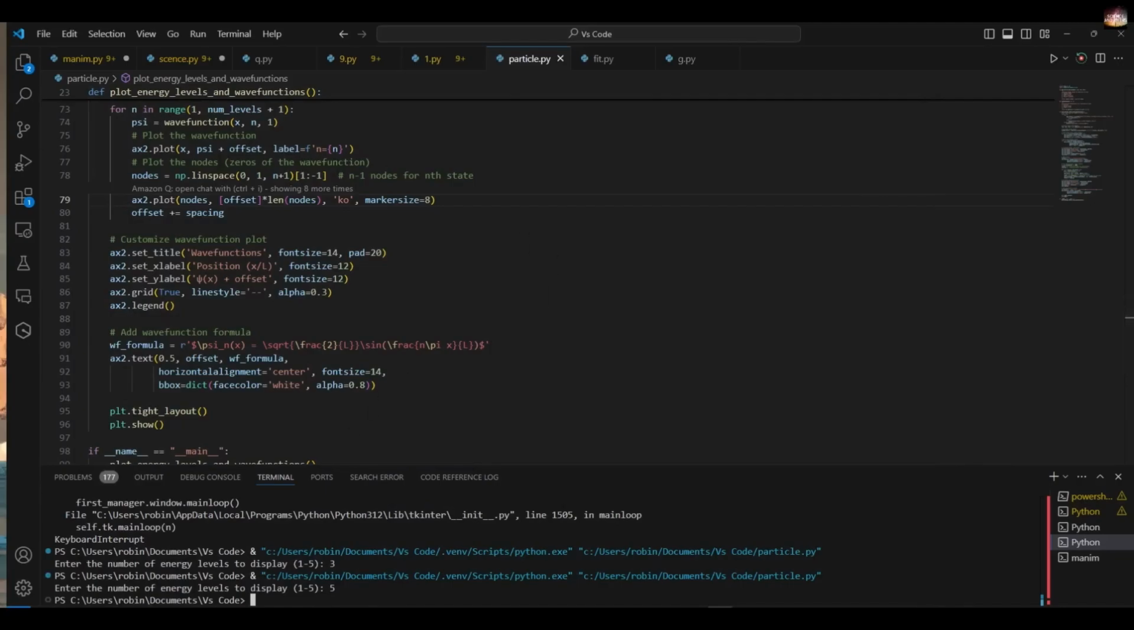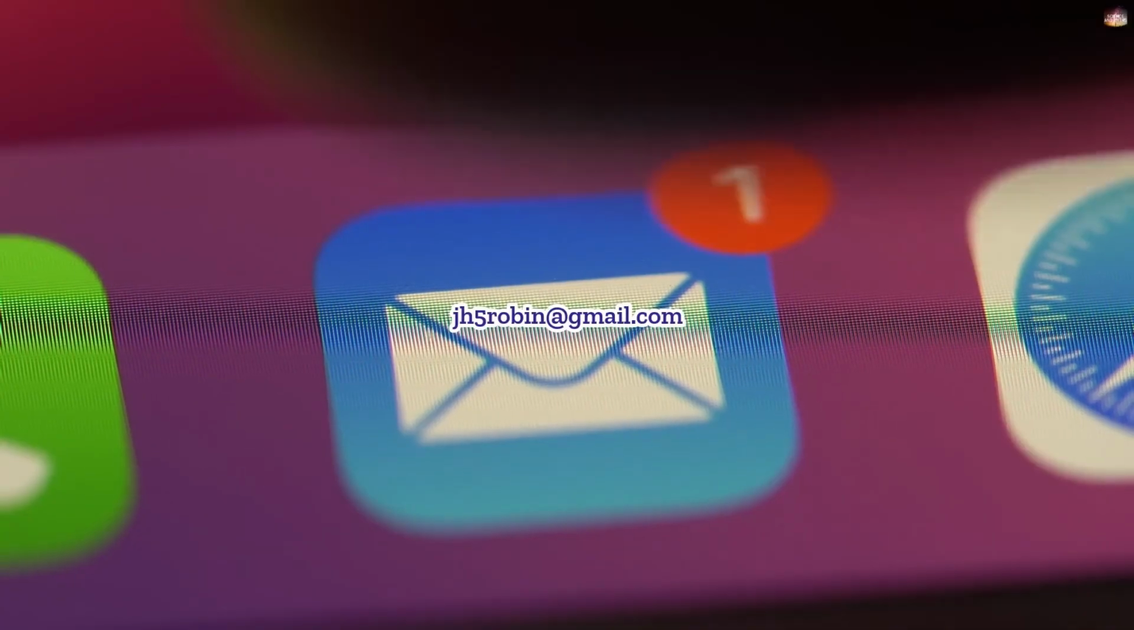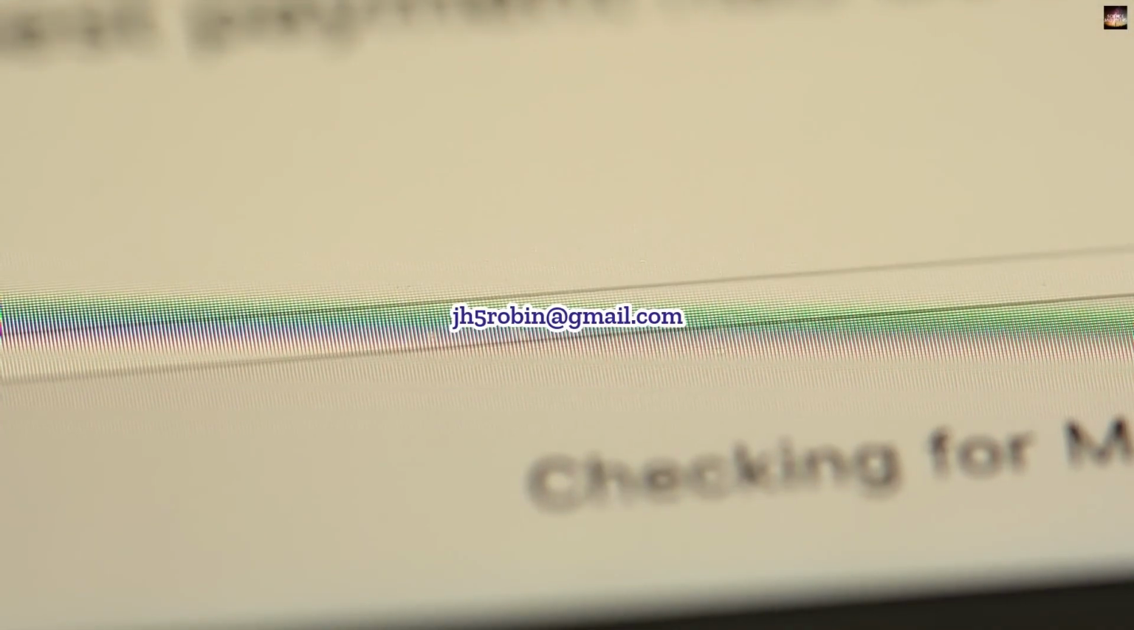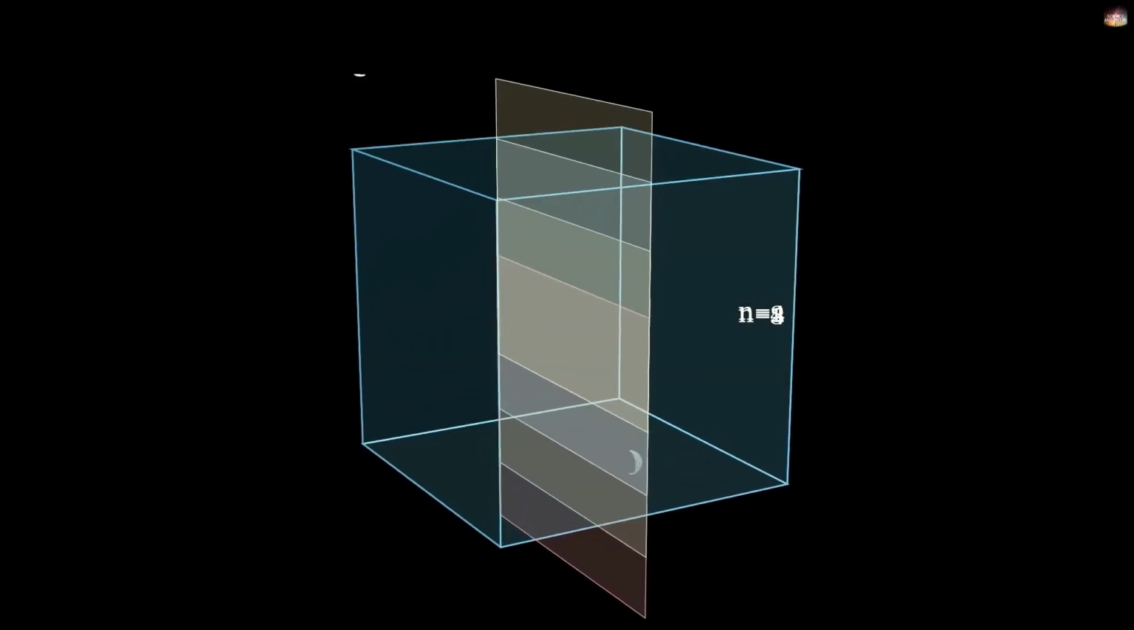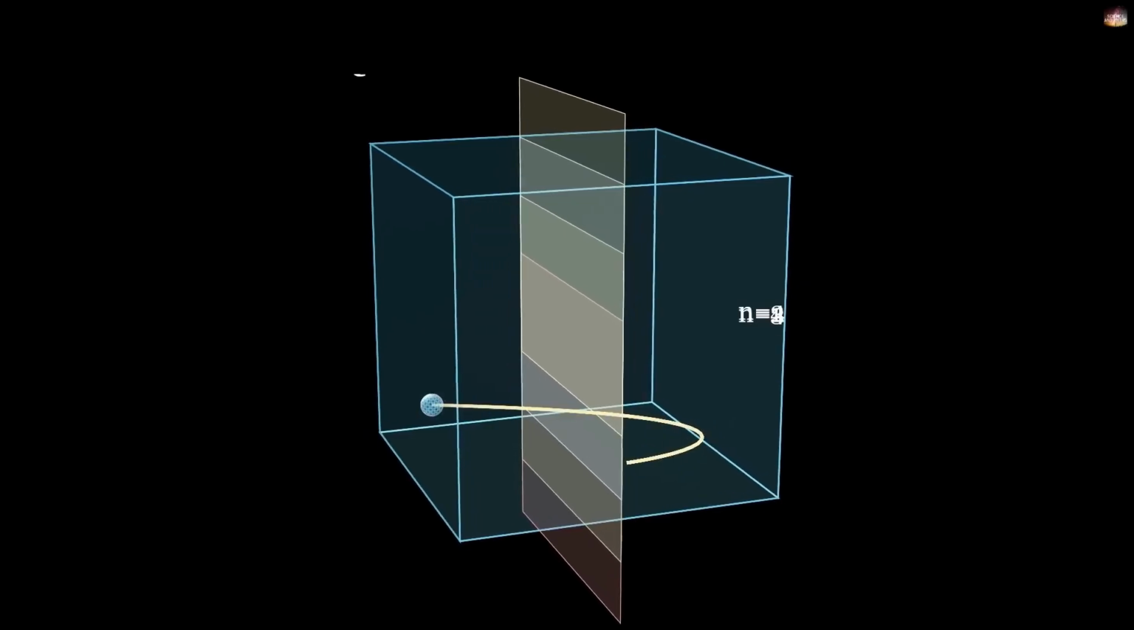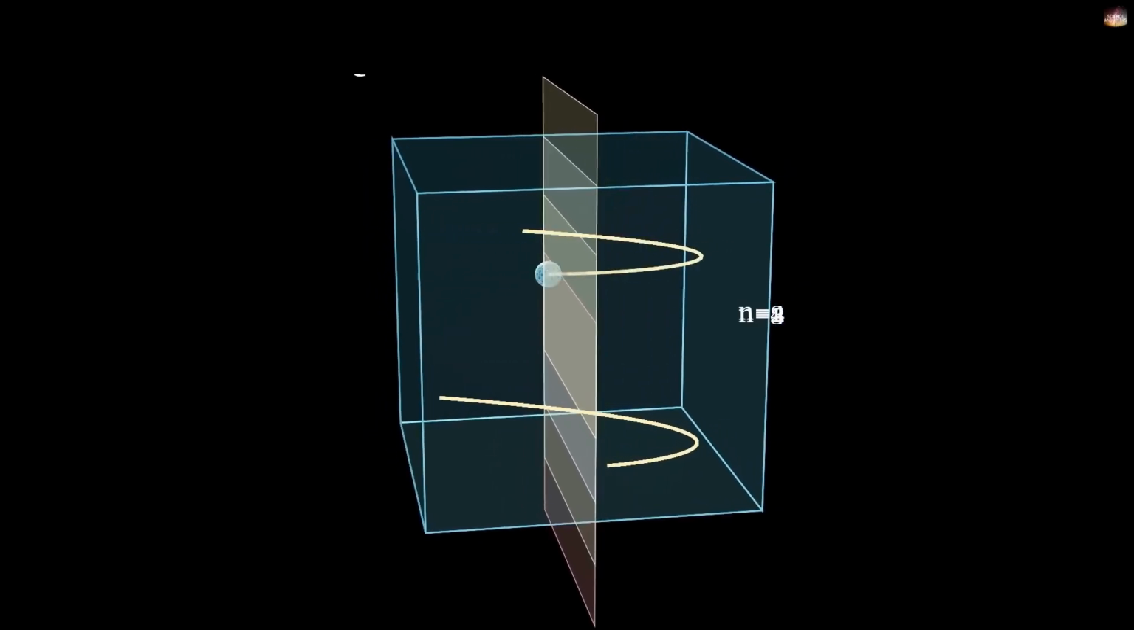So you can create a program and give me the representation of its energy levels and wave functions. My email ID is jh5robin@gmail.com. In the same way, you can solve the harmonic oscillator, you can solve the three-dimensional box, and similarly, you can solve different systems like this.